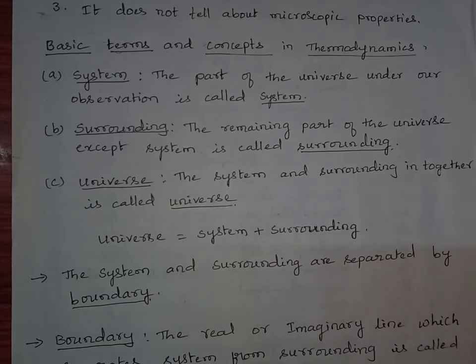After that, let us know some basic terms and concepts in thermodynamics. The basic terms are system, surrounding, and universe. System is nothing but the part of the universe under our observation, under our study. For example, if you are a doctor, the patient is your system. If you are a principal, the college is your system. If you are a teacher, the classroom is your system.